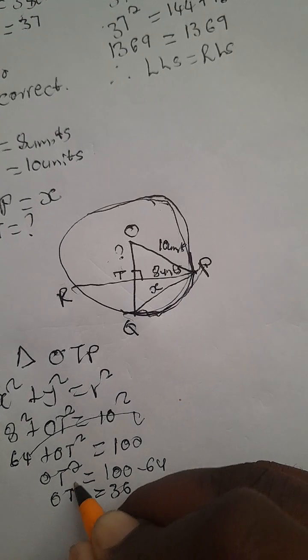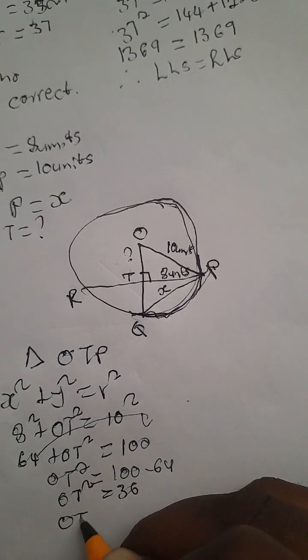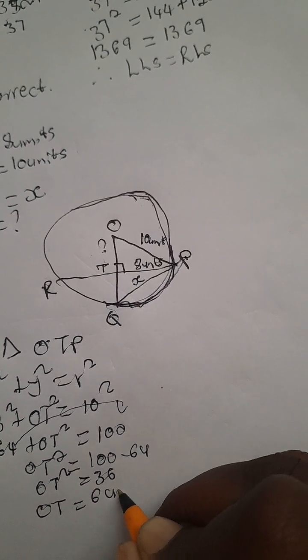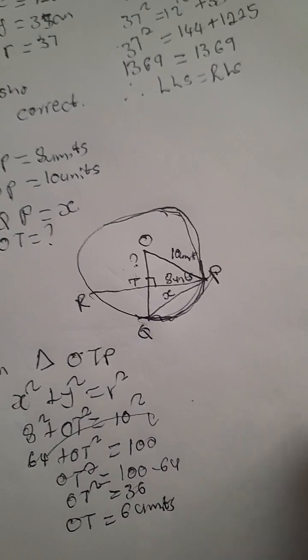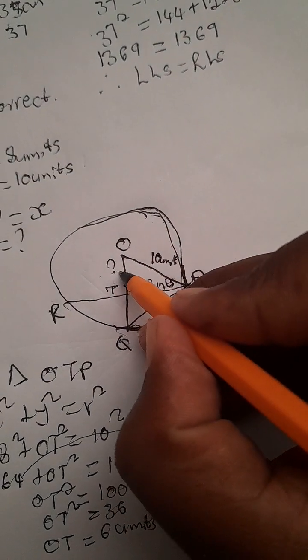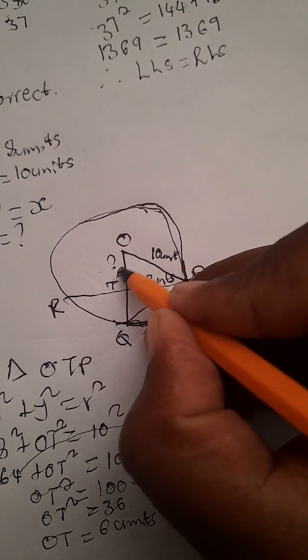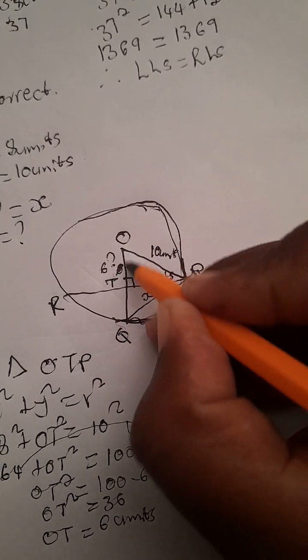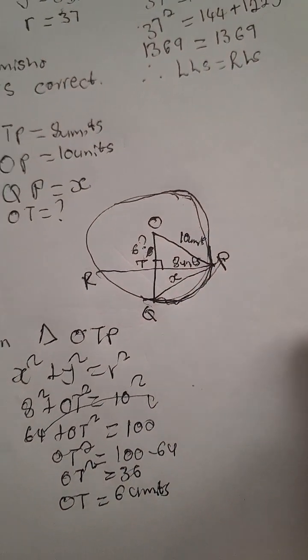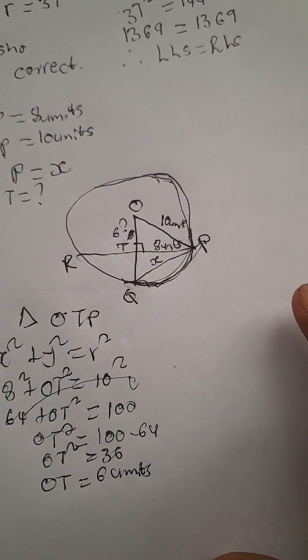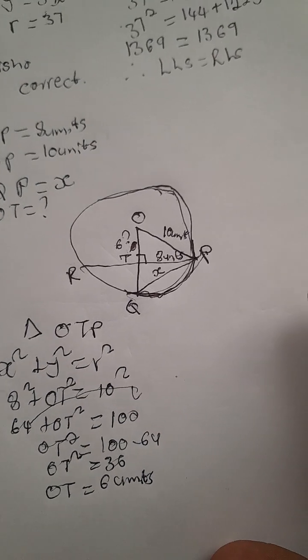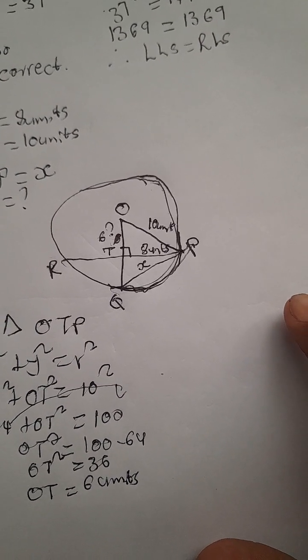So we have OT squared equals 36, square root, OT is 6 units. So we haven't solved for QP yet.